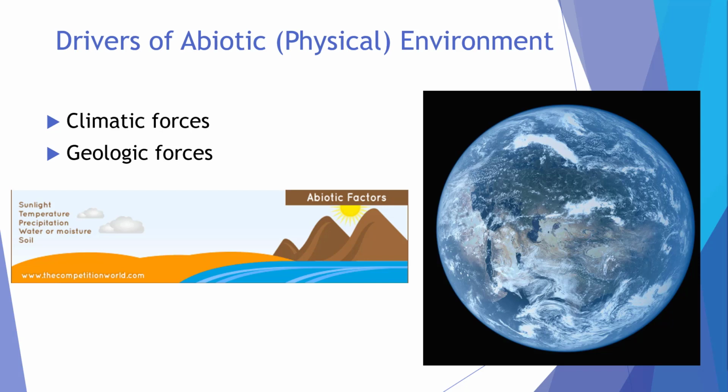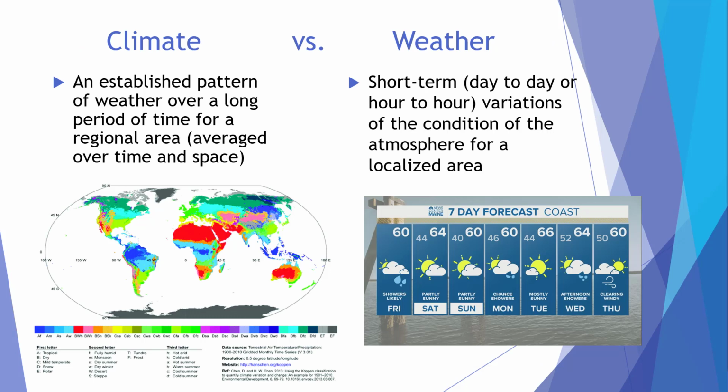So we know what makes up an ecosystem, but what shapes the abiotic portion of the environment? There are two main drivers, climatic forces and geologic forces. Let's start by clarifying what climate is, because a lot of people confuse it with weather. Climate is an established pattern of weather over a long period of time for a large regional area. Climate is temperature and seasonal precipitation averaged over time and space.